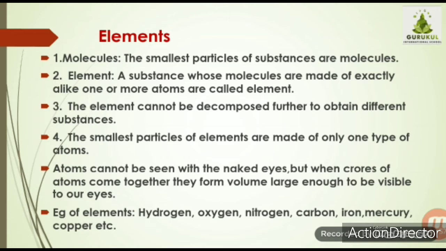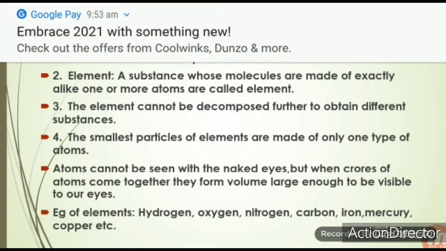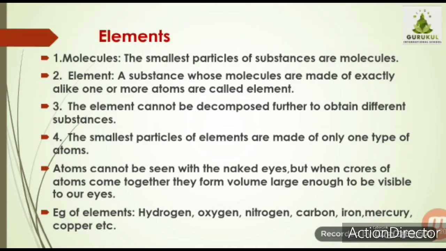Whenever we see any object, any element, we can understand that the substance is made up of thousands or crores of atoms. Millions of atoms come together and form one object. So atoms cannot be seen with the naked eye.